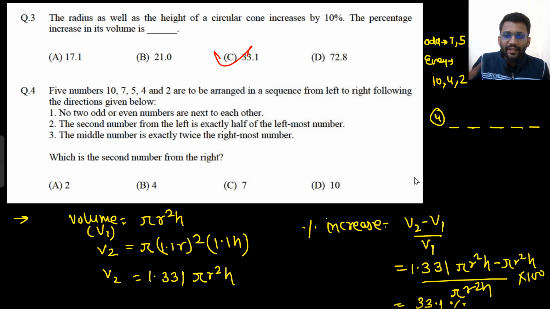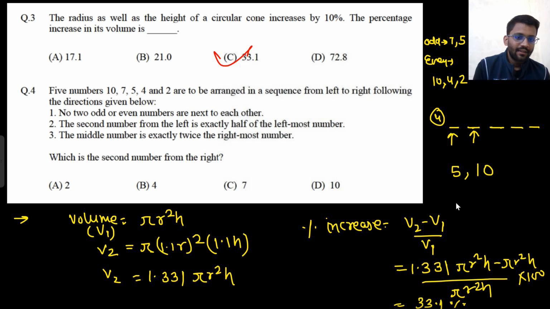The second number from left is exactly half of the leftmost number. So this is the leftmost number. 5 is half of 10 and 2 is half of 4.